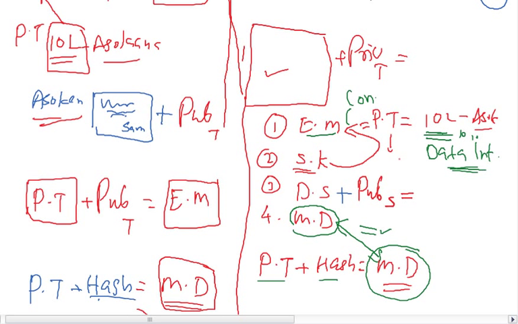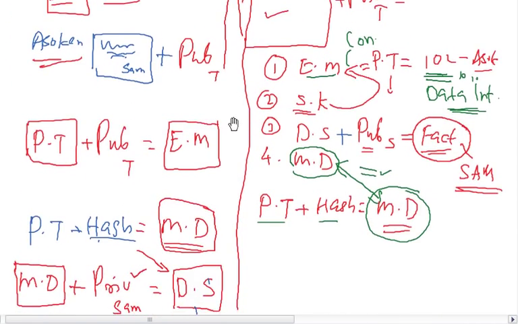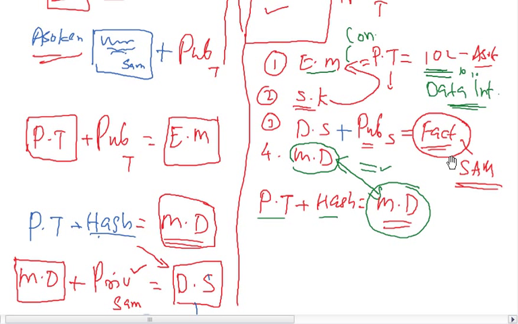Once you apply this public key of Sam, the very fact that it is getting decrypted itself proves that it could have been created only by Sam, nobody else in this world, because the opposite key of the public key of Sam is the private key of Sam. That will be there only with this particular person, and hence he cannot repudiate. This is where we achieve non-repudiation.